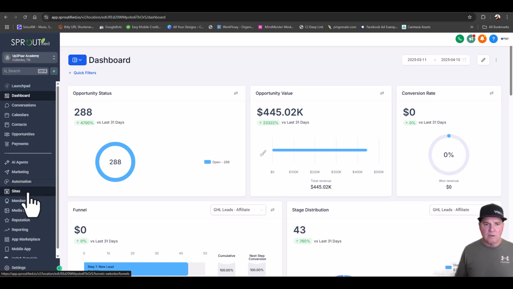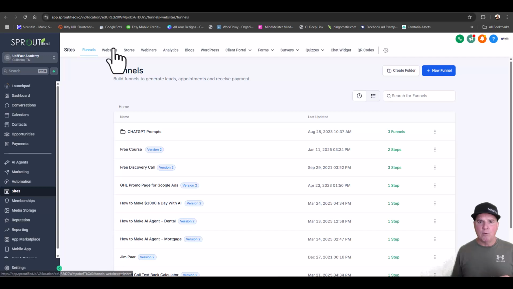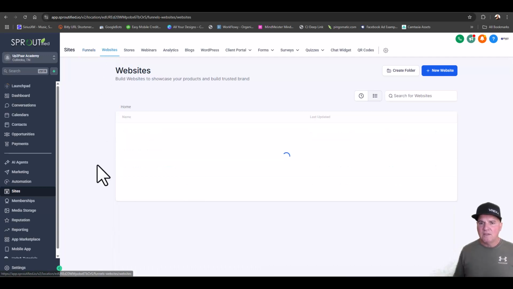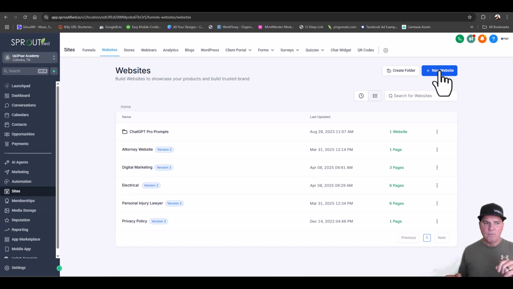So the first thing we're going to do is build a site. We're going to go into sites and we're going to be ethical. We want to show people that we're an actual business that they can trust. This is going to be for marketing, so we're going to go after service businesses. We want to develop just a quick website, because some of those companies will look at your website and think, okay, these guys are legit. They're not going to look at anything else, like who you've worked with.